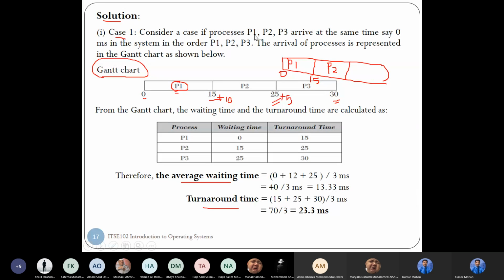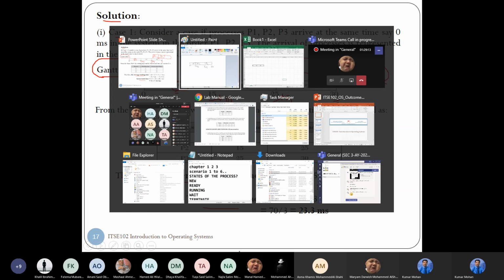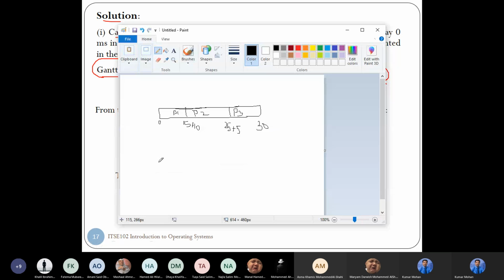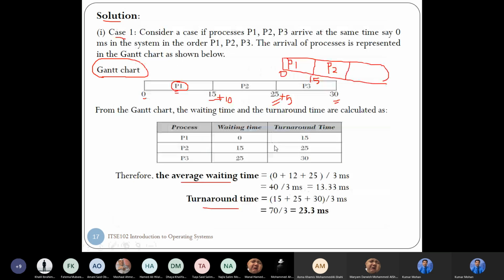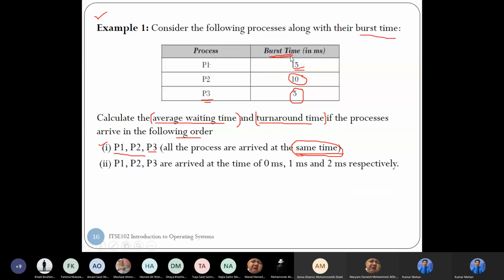Because always the process starts with P1, P2 and P3 at the same time. So I start with P1. You know why I put P1 here? Because the starting time is what? P1 starts with 0. You know why I put 15 here? Because of the burst time. The P1 burst time is 15.